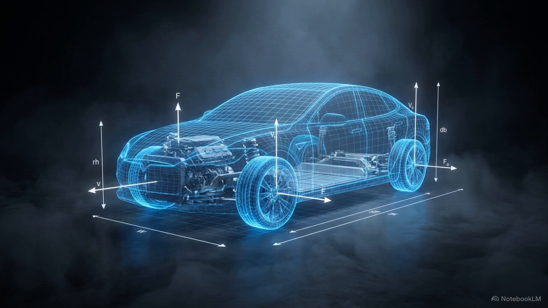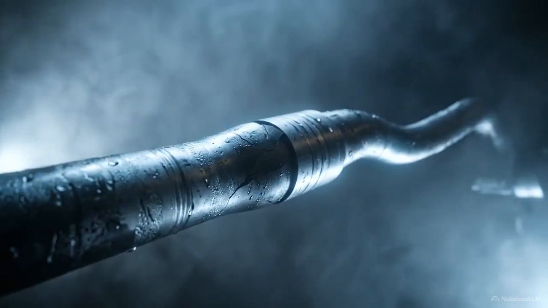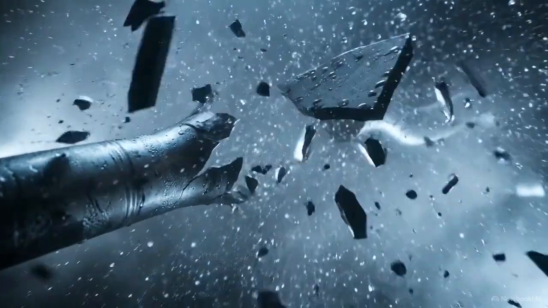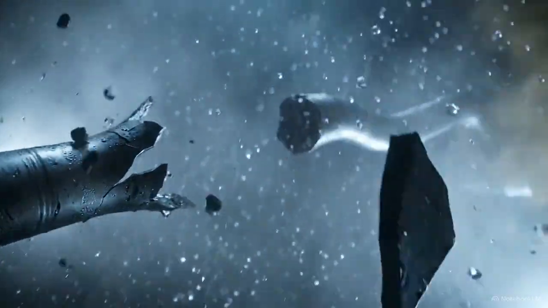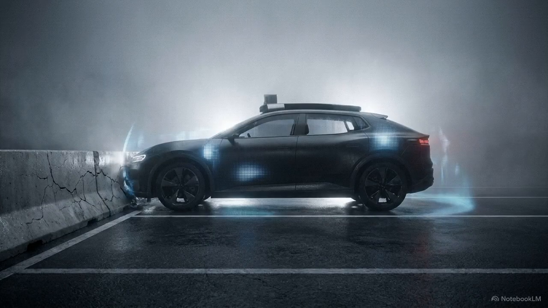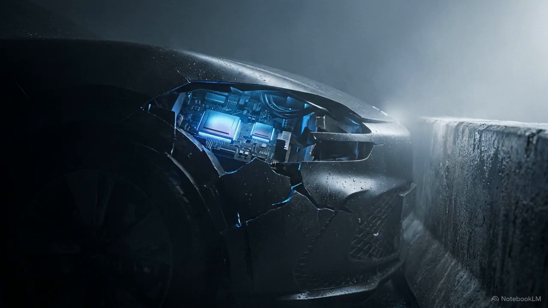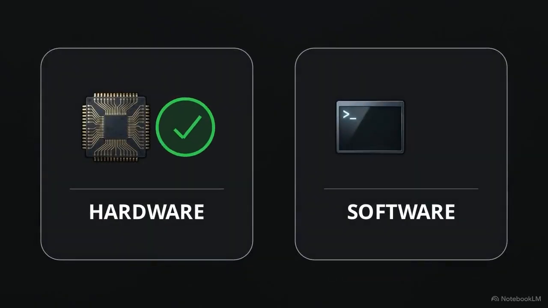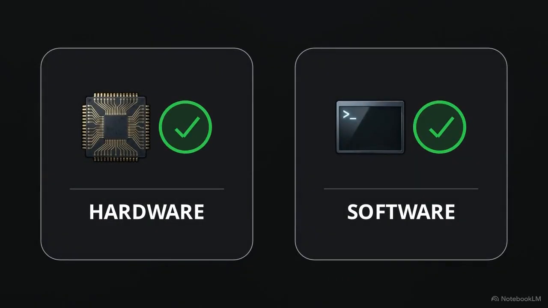Historically, vehicle safety has been an engineering problem of physics. If a car crashed, investigators looked for the physical failure, a shattered sensor, a blown tire, or a brake line that snaps under pressure. Autonomous driving introduces a new category of failure. A car can strike a concrete barrier with every internal processor functioning perfectly. The hardware remains intact, and the software contains zero mathematical bugs.